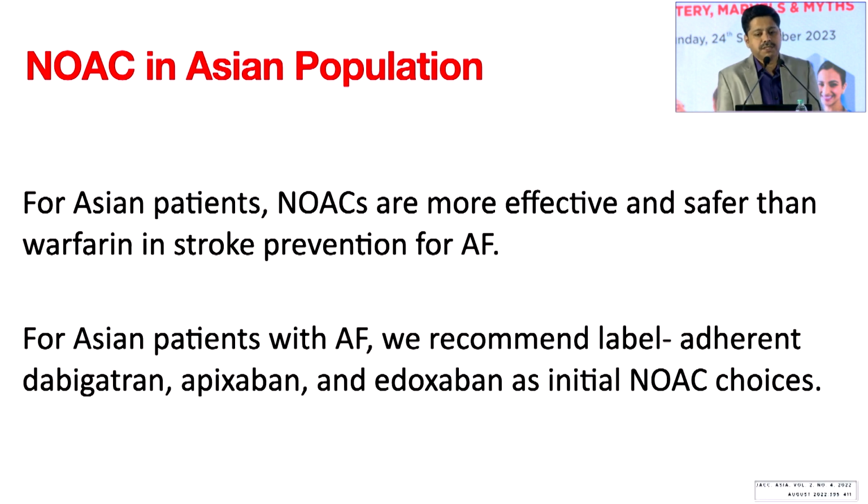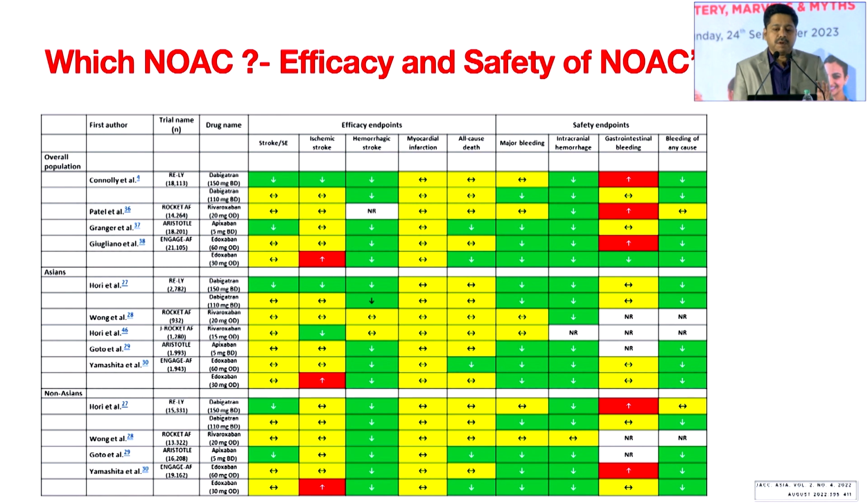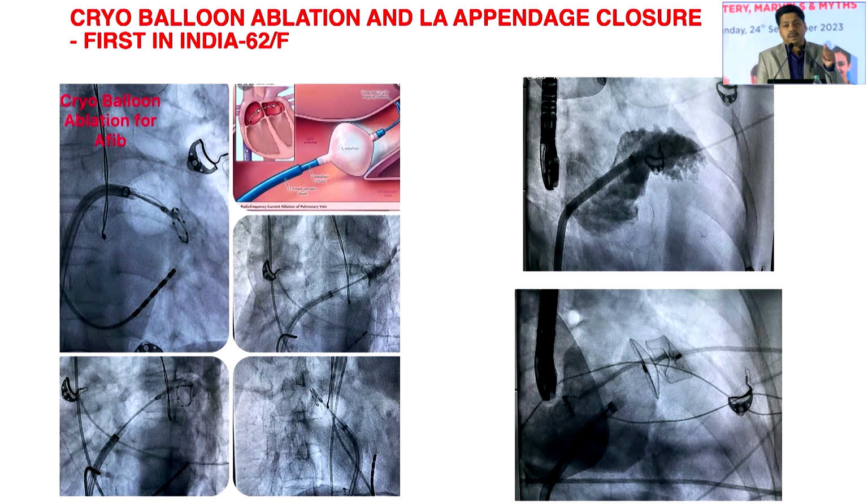In the Asian population, NOAC is the preferred option, and among the drugs, dabigatran and apixaban are more commonly preferred. Which one? The Asian population has not shown any benefit of one over the other. Even across the globe, some drugs cause more bleeding, more GI bleed, but in the Asian population, we have not seen anything. One thing that stands out is that dabigatran 150 milligram twice daily dominantly reduces ischemic stroke. In terms of side effects, all are equal, and in elderly people we tend to prefer apixaban or dabigatran compared to rivaroxaban, because rivaroxaban is more neutral or has a slight tendency for more bleeding. I conclude, the options are available for the patient.